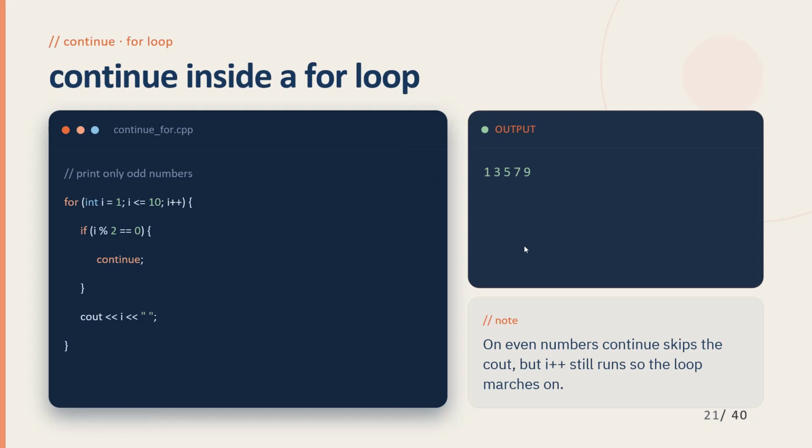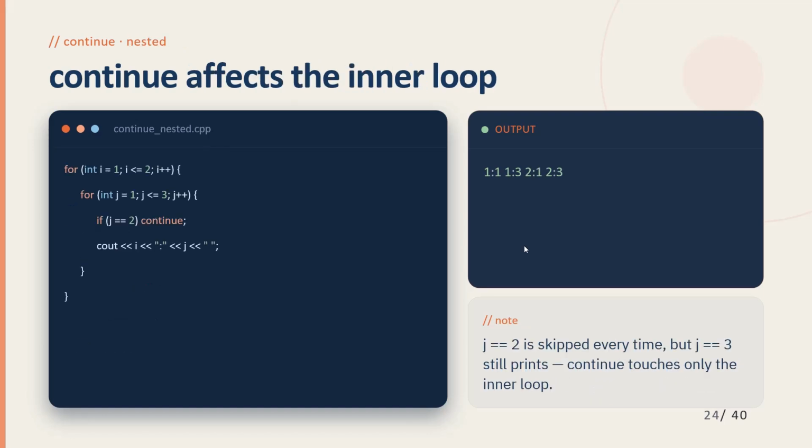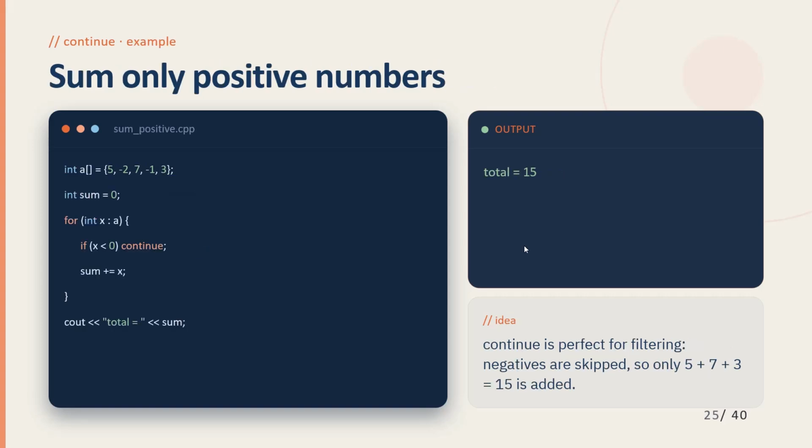So here continue is used in a for loop, and continue is used in a while loop. It can be used in do while also, and continue can be used in nested loops as well. Like break, continue can also be incorporated with different types of looping statements.